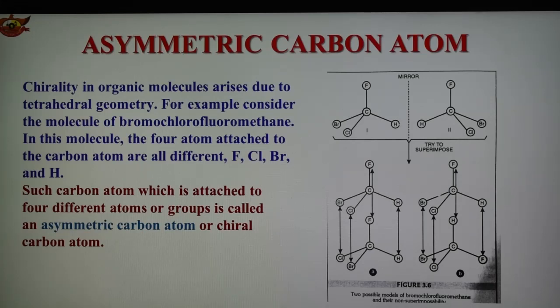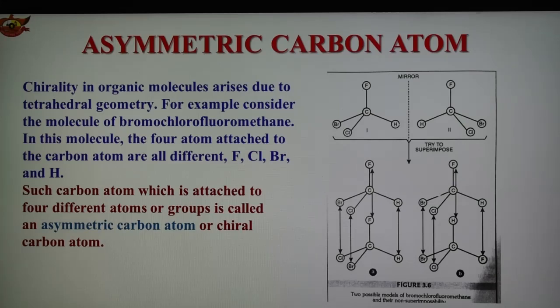The molecule of bromochlorofluoromethane is chiral. It can be represented by the 2 different tetrahedral models shown in the figure, structures 1 and 2, which differ in the spatial arrangement of the 4 atoms attached to the chiral carbon. These 2 structures are related to each other as an object is related to its mirror image.